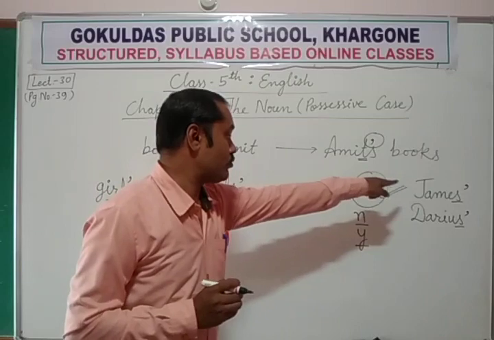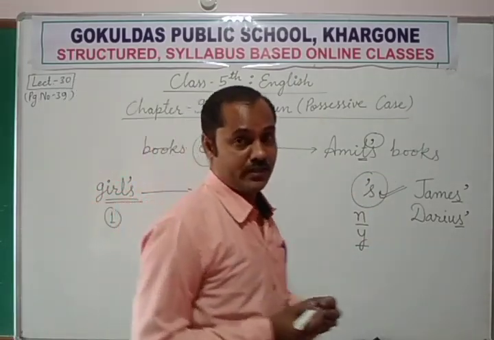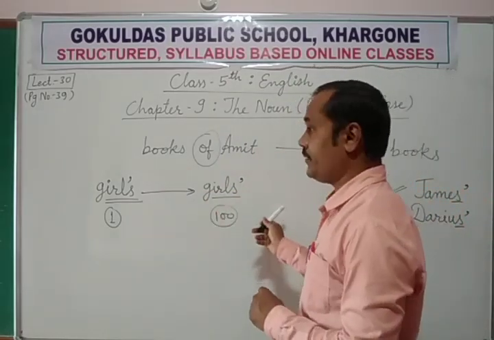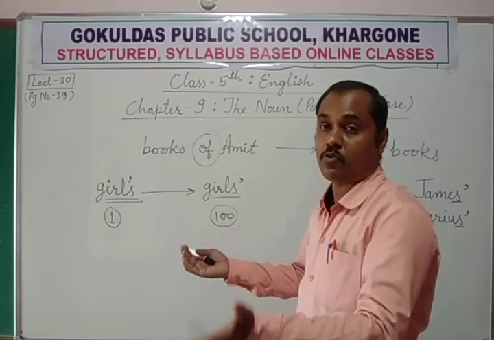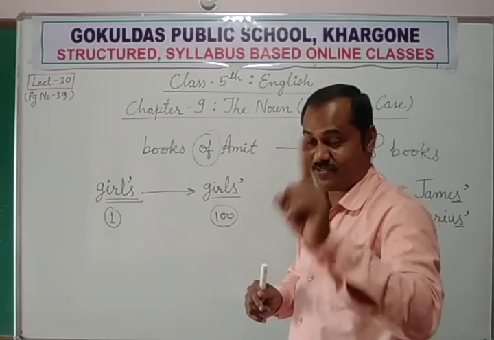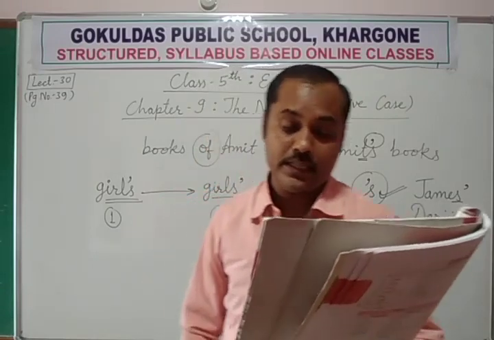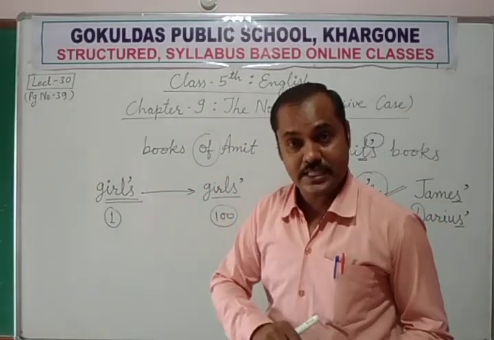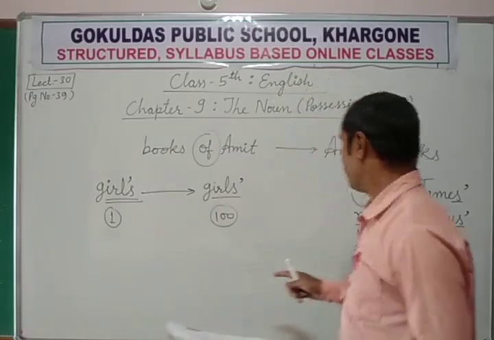So again that rule will be applicable, only we need to put an apostrophe. Girls' hostel means the hostel belongs to all the girls who are living in that hostel, not only a single girl. There are many girls' hostels in the city. There are so many girls' schools in the city. There are so many boys' schools in the cities.